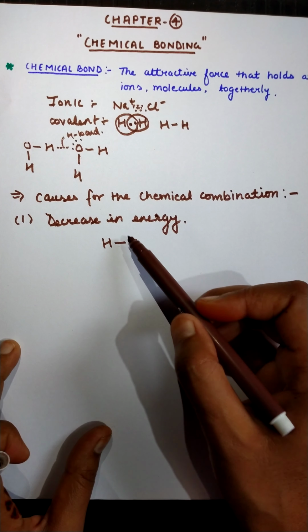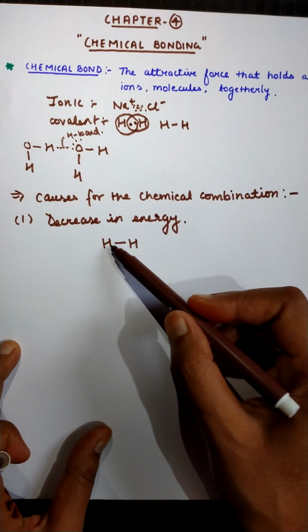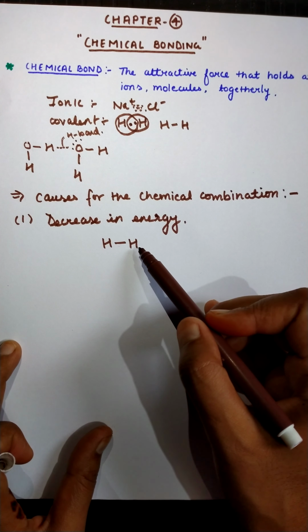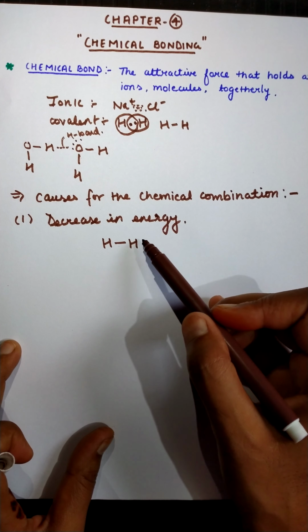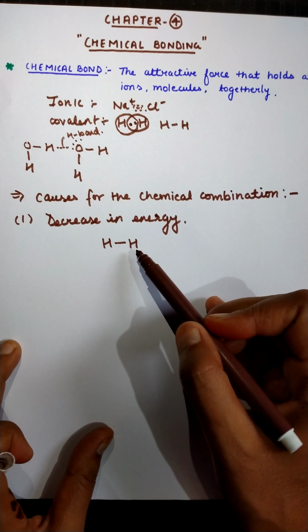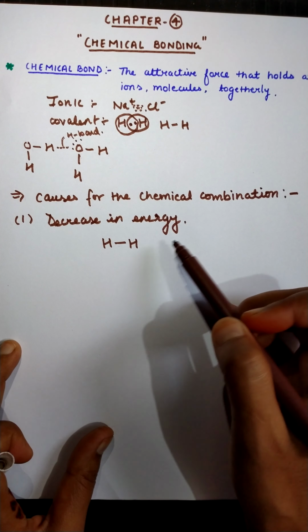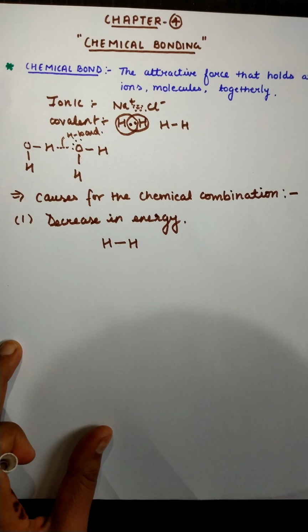If energy is released in a large amount, the system is now having a lesser amount of energy, and that's why it becomes stable. All those systems, all those atoms having a lesser amount of energy are comparatively more stable.